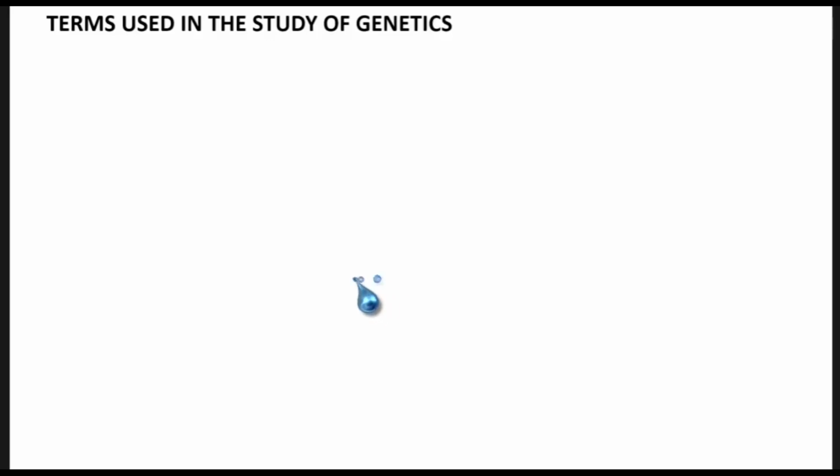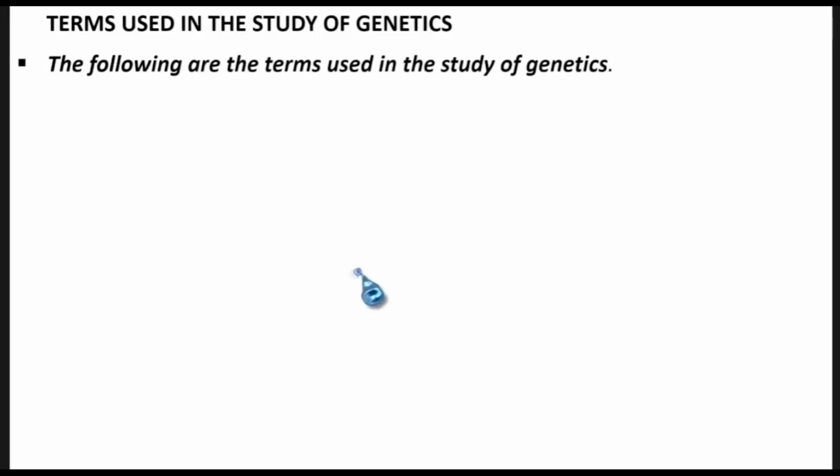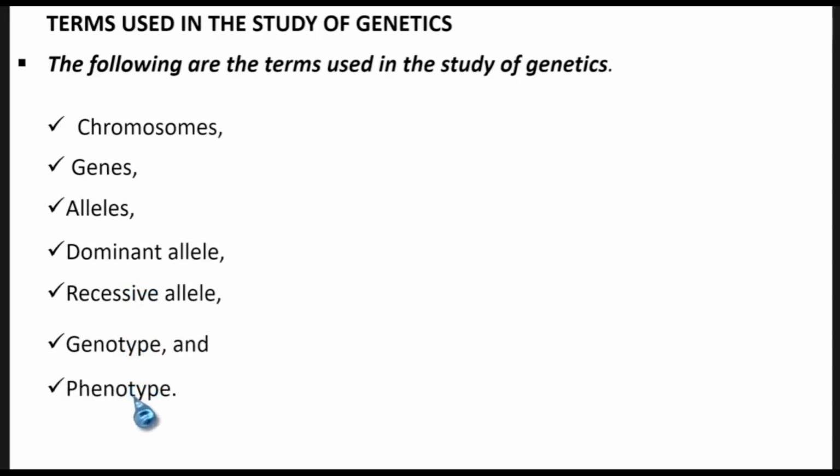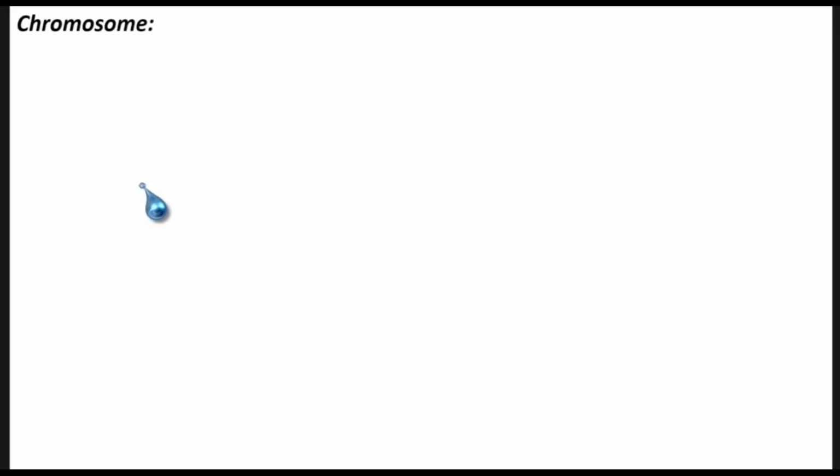The following are the terms used in the study of genetics. Number one, chromosomes. Number two, genes. Number three, alleles. Number four, dominant allele. Number five, recessive allele. Then we also have the genotype and the phenotype. These terms come up often in the study of genetics, and failure to understand them is a failure to understand what genetics is. So now let's look at what chromosomes are. What is a chromosome?